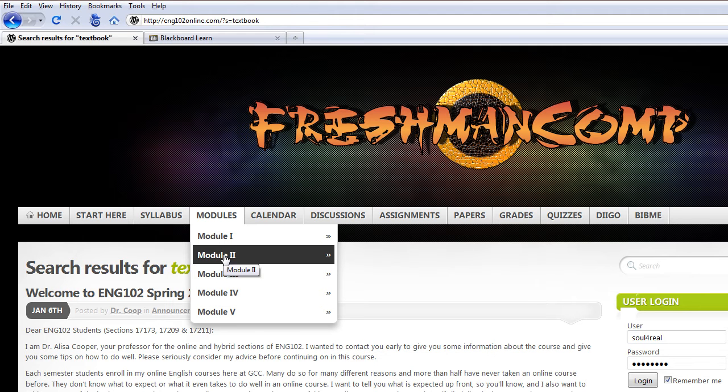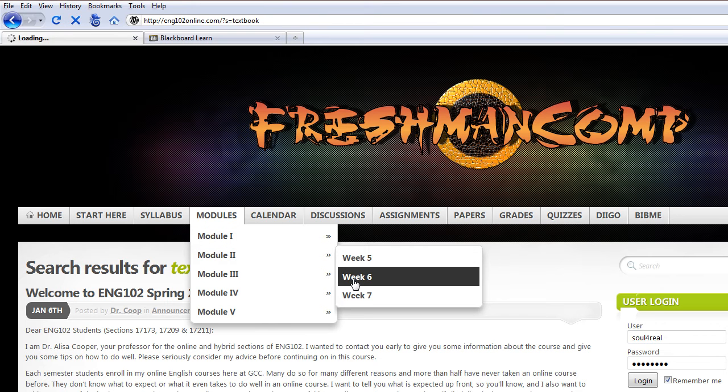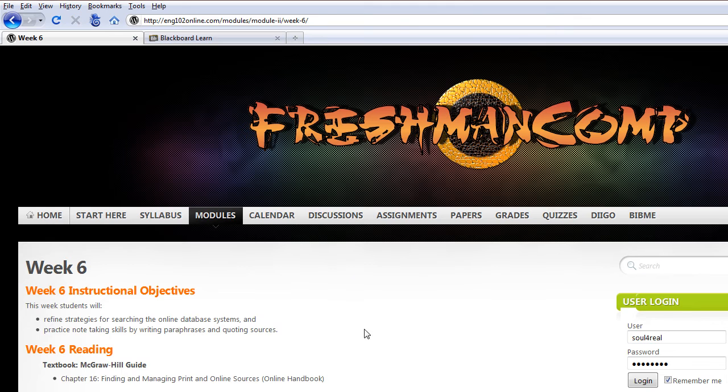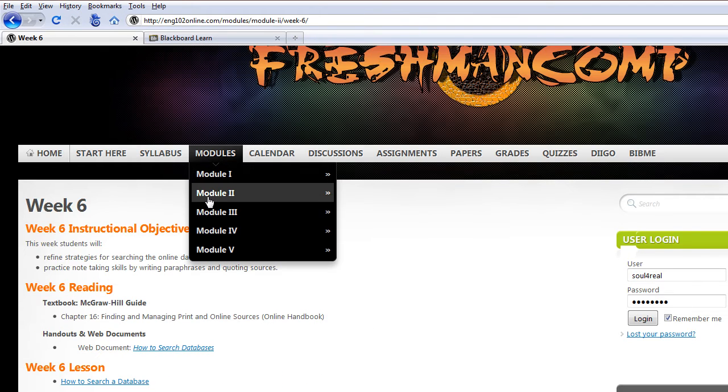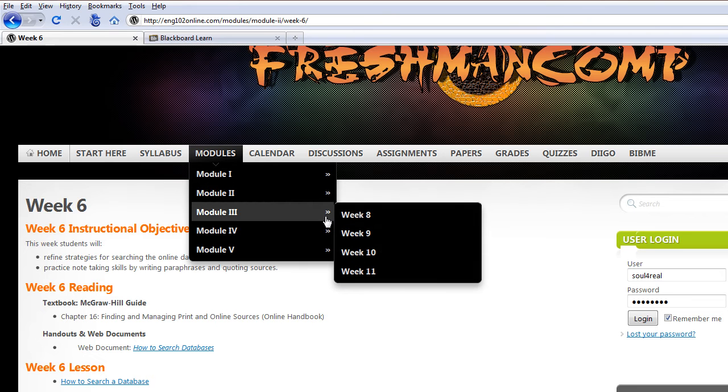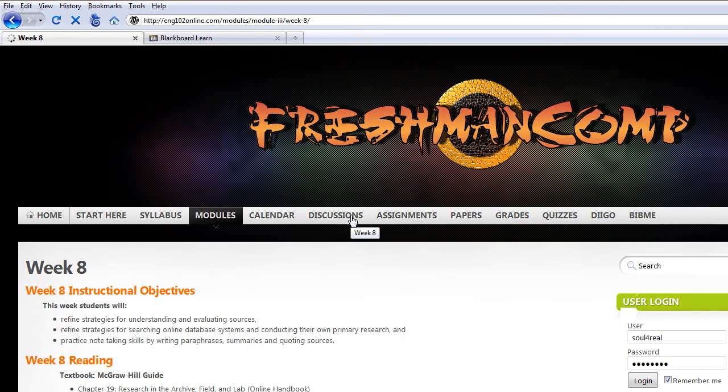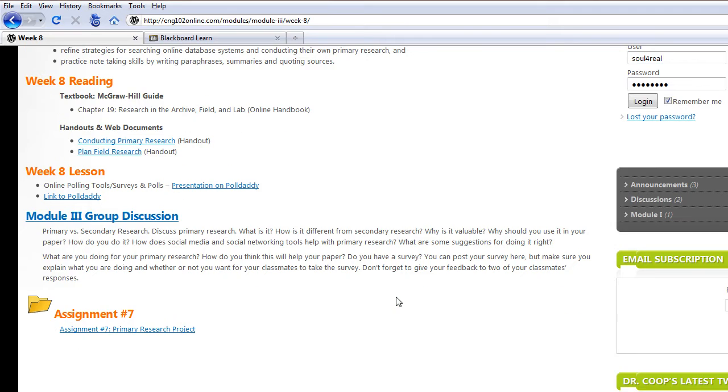So when you're in module 2 and you know that we are in week 6, you can always go over to week 6, and then everything that is listed here in week 6 is what you are responsible for doing during that week. Okay, so it's very easy for you to keep track of where we are and what needs to be done.